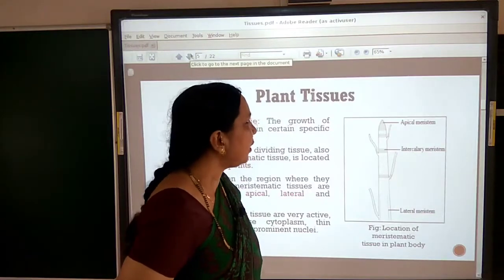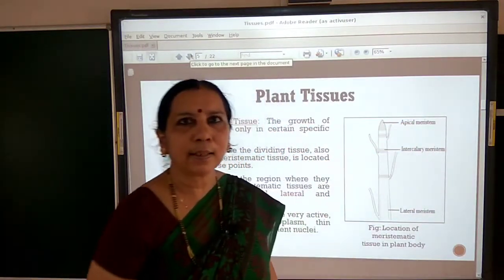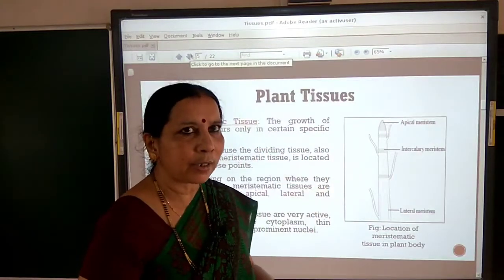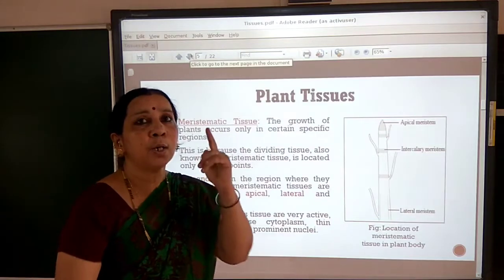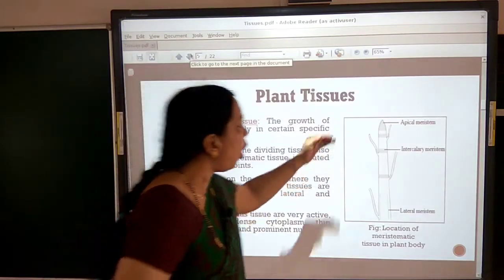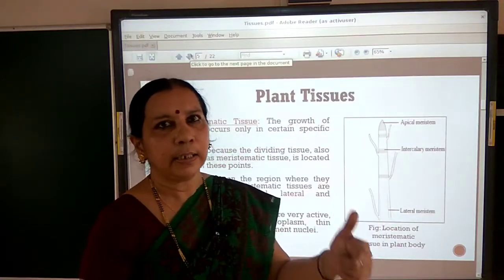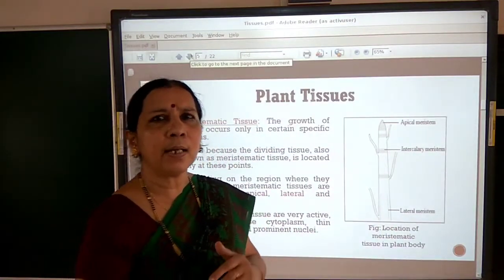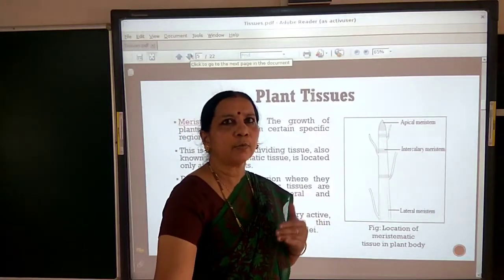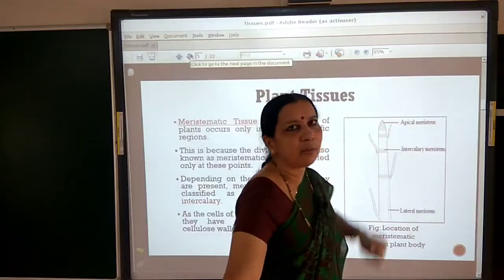So now, what is the function of apical meristem? As the name tells, already I have told you, meristematic tissue is present in the growing regions. So all three types of meristems, which are the apical, intercalary and lateral meristems, they help in the growth only. But what type of growth they help in? Let us see this apical meristem.